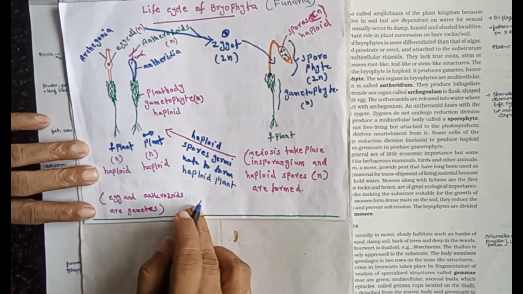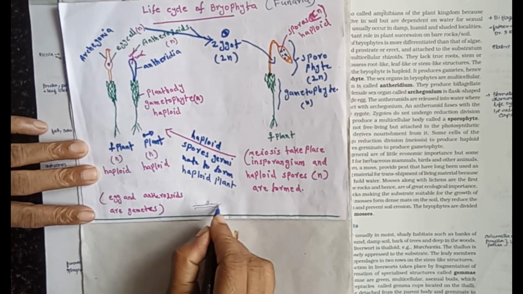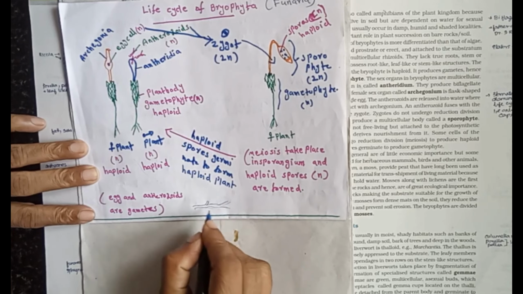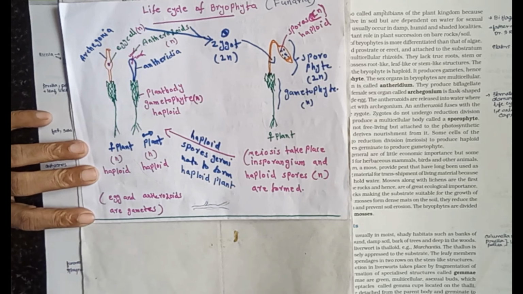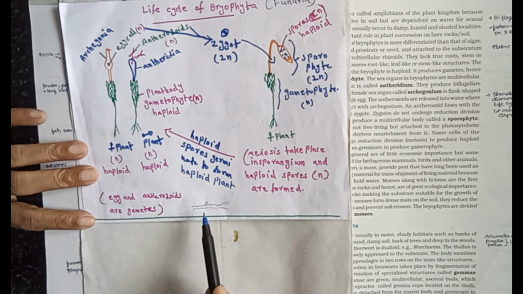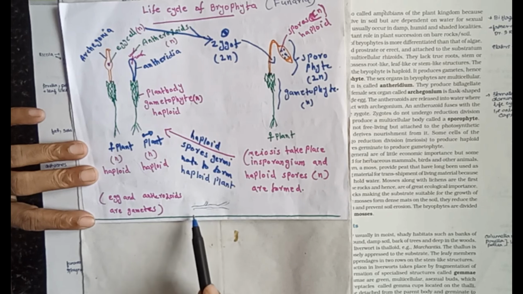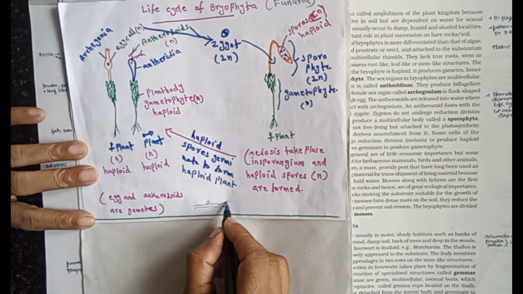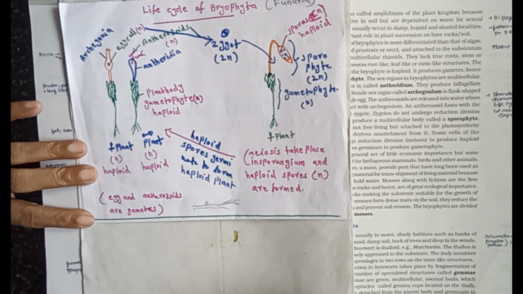The spores germinate to form a protonema that develops along the substratum. It develops from the haploid spores as a creeping, greenish, branched and frequently filamentous structure.